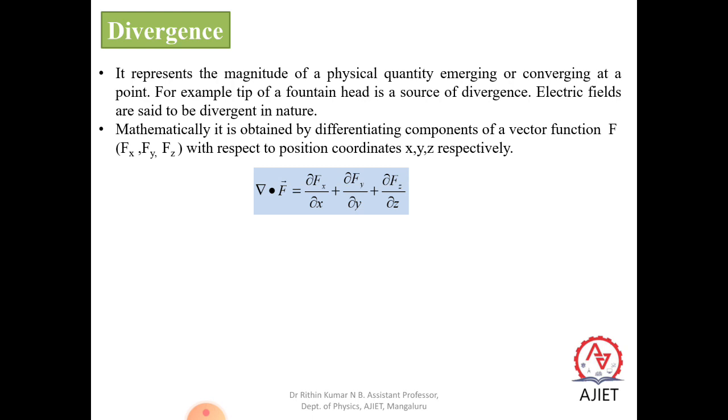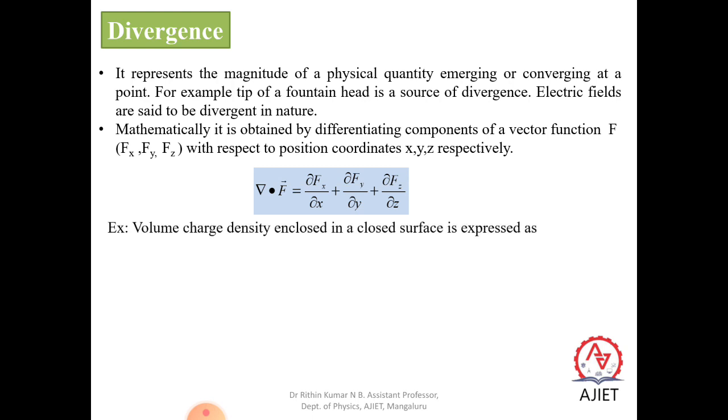Generally, when del operates on a vector with a dot product, it is known as divergence. So del dot F, the divergence of F, is equal to ∂/∂x plus ∂/∂y plus ∂/∂z of F. But since F acts along x, y and z, it can be represented as ∂/∂x of Fx, plus ∂/∂y of Fy, plus ∂/∂z of Fz. That is the partial differentiation of F along the x-axis, the y-axis, and the z-axis.